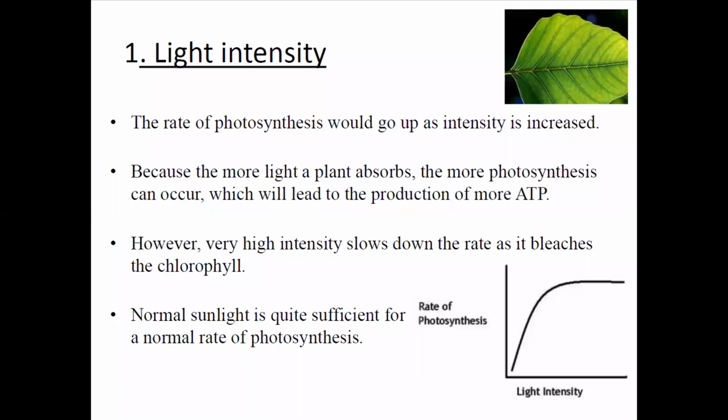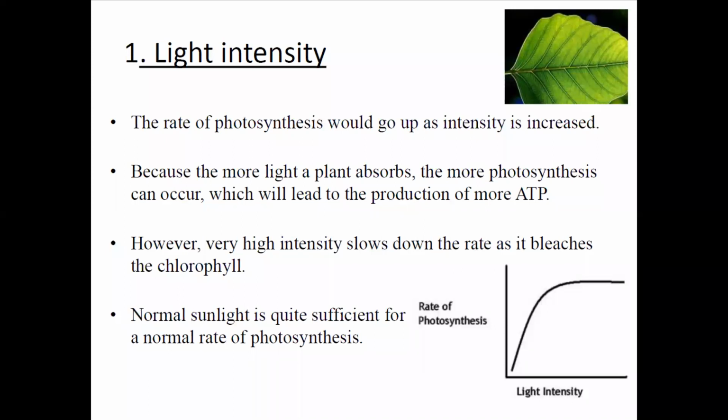The rate of photosynthesis will go up as intensity is increased, because the more light a plant absorbs, the more photosynthesis will occur. Then, because the more light is absorbed, the more photosynthesis can occur, which leads to the production of more ATP. However, very high intensity slows down the rate as it bleaches the chlorophyll.